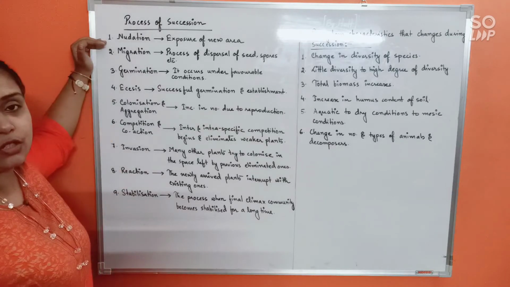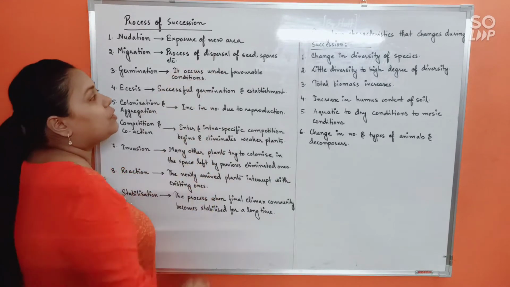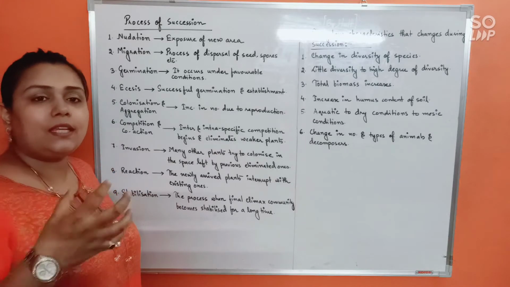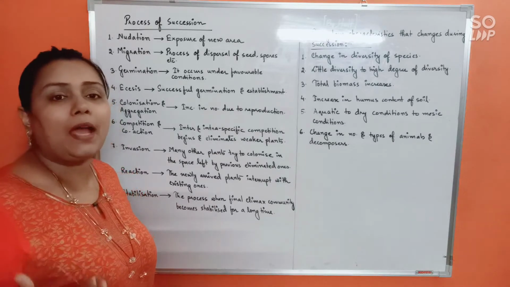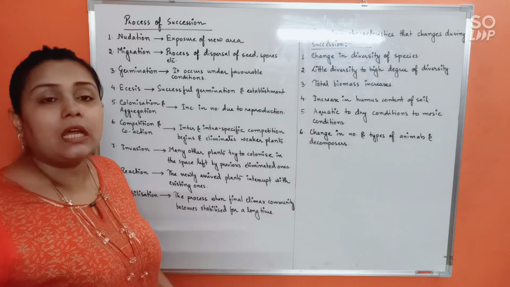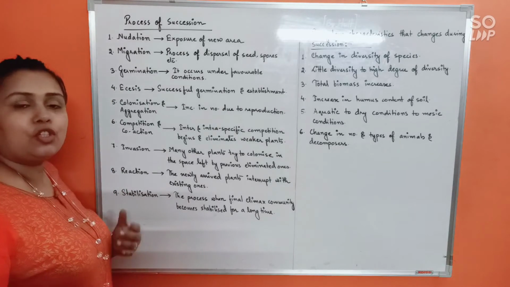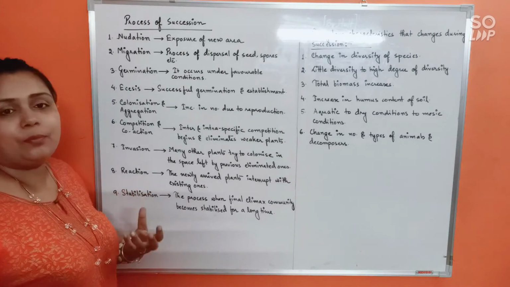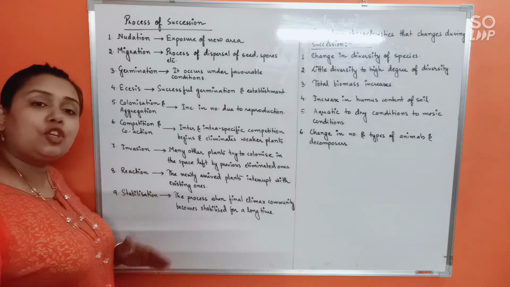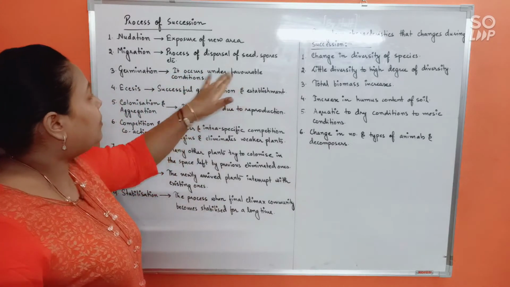So first is nudation. Second is migration. Migration means the process of dispersal of seeds or spores, etc. in that area. From somewhere else, the seeds or spores or various other types of propagules must reach the new area that has been exposed. This is called migration. Next, germination. You know that the seeds or the other propagules that have now migrated to the bare area must germinate successfully. And this would of course be occurring only under favorable conditions.